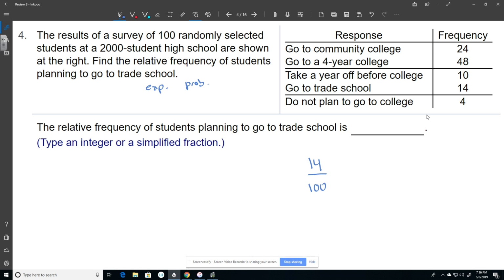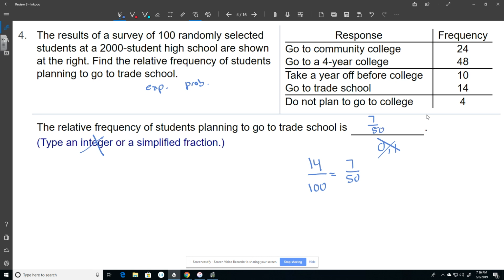So 14 over 100, it wants it as an integer, which had better not happen. It bothers me a little bit that that's even an option, because the only whole number possible would be either 0 or 1, and that's either everybody or nobody. So it just wants it as a simplified fraction, and 14 over 100 simplifies to 7 over 50.